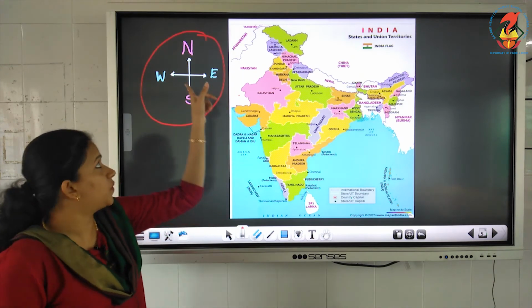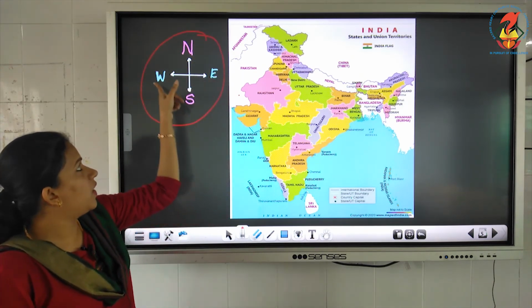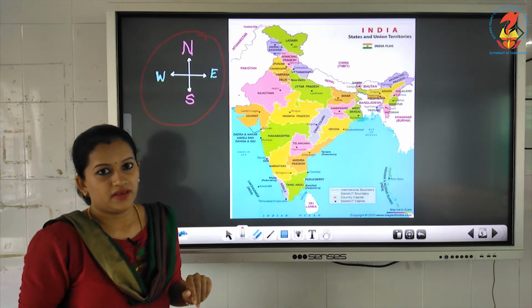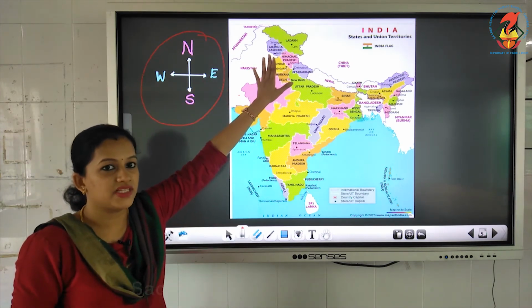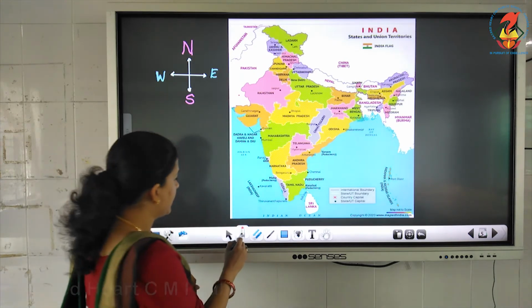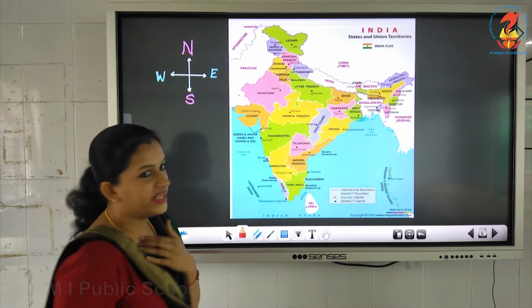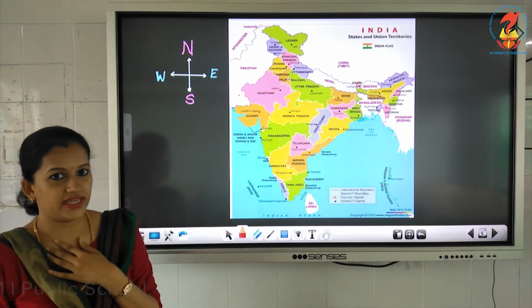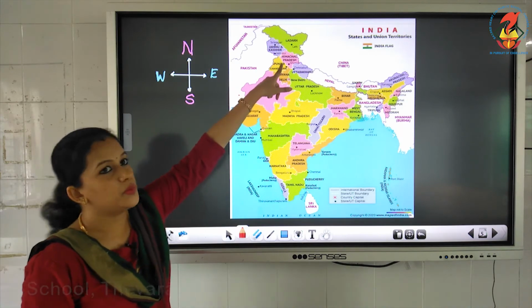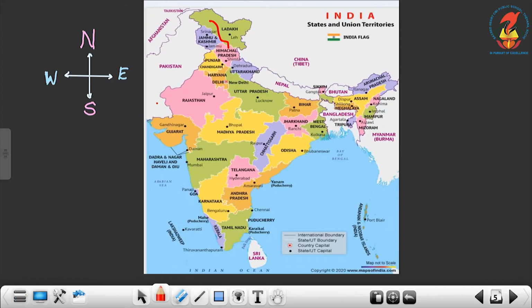Please see that you copy this to your worksheet. Just write north, south, west, and east by the side of that map. Okay, so let us see which are the places that are situated towards the north, south, west and east of India. So towards the north, you can find